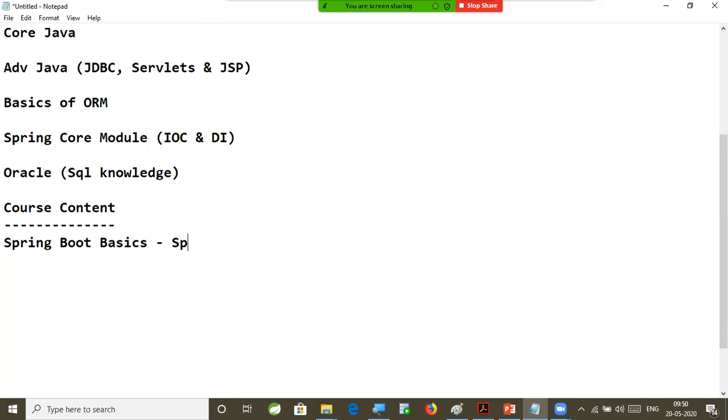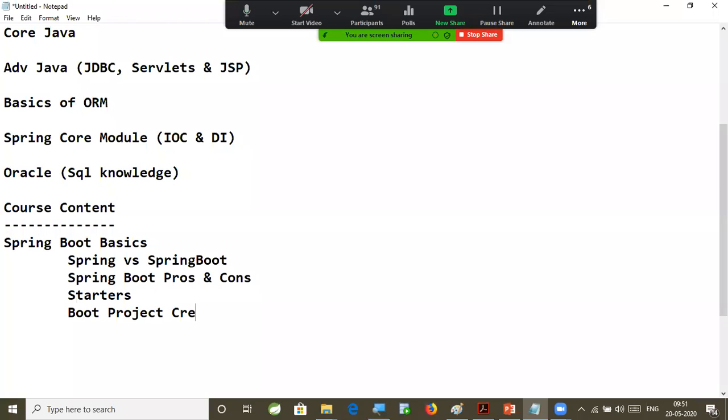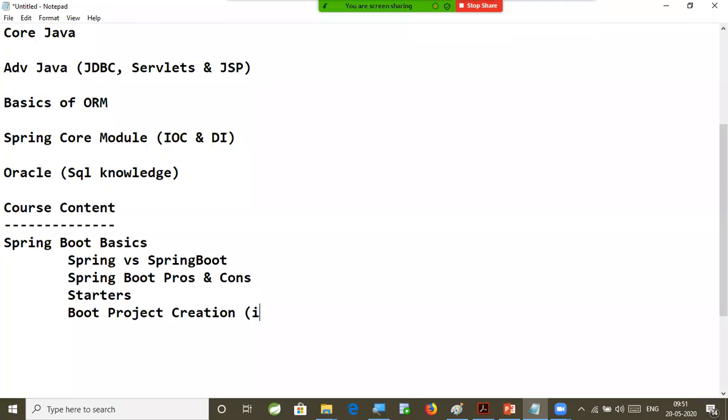As part of these boot basics, we will cover Spring versus Spring Boot. Then we will understand Spring Boot advantages and disadvantages, the pros and cons. Then Spring Boot starters we are going to cover as part of these basic concepts. After starters, boot project creation. A boot project we can create in two ways: one is by using the Initializer website, and the other is by using the starter wizard in the IDE. After that, internals of boot.